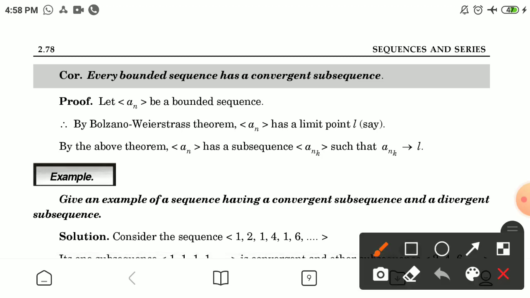Next corollary: every bounded sequence has a convergent subsequence. Let a_n be a bounded sequence. Therefore, by the Bolzano-Weierstrass theorem, a_n has a limit point L, say. By the above theorem, a_n has a subsequence a_nk such that a_nk converges to L.